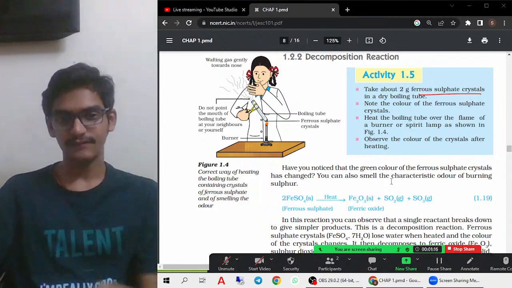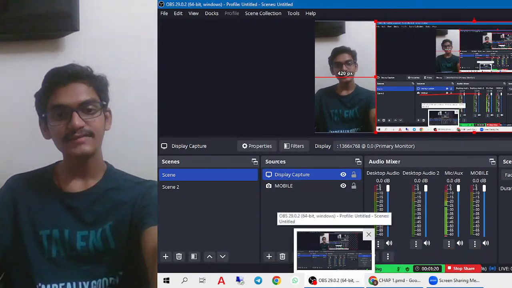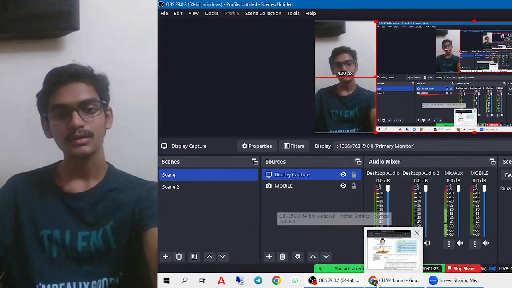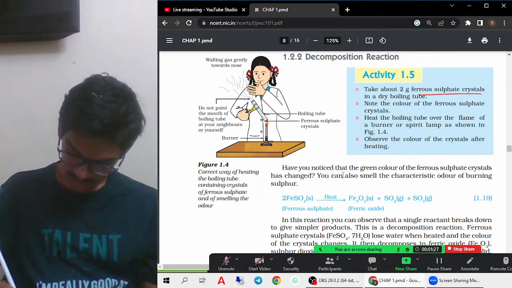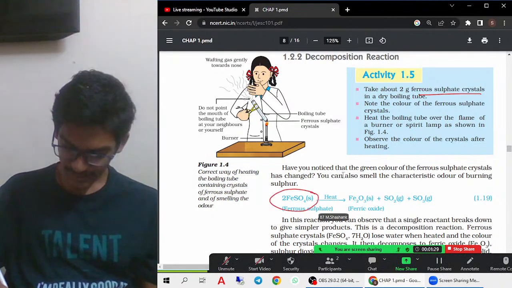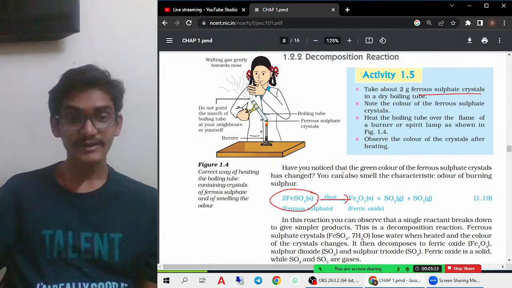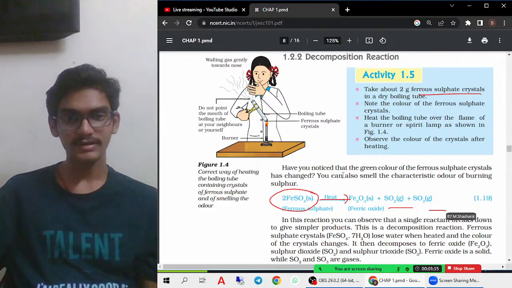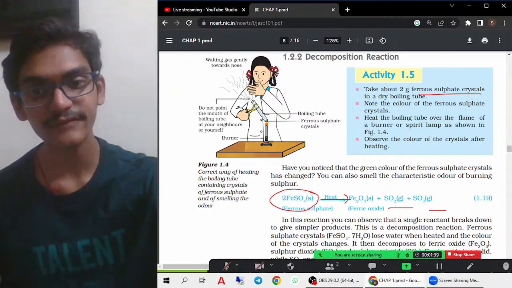What are we doing with these ferrous sulfate crystals? We are heating them. This is the ferrous sulfate, and when it is heated, we get ferric oxide, sulfur dioxide and sulfur trioxide. These are the different products you get after heating ferrous sulfate.